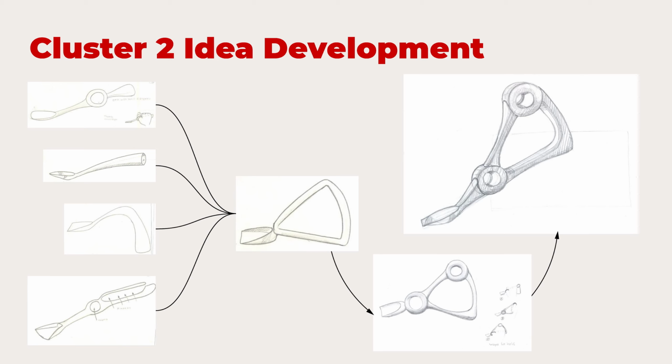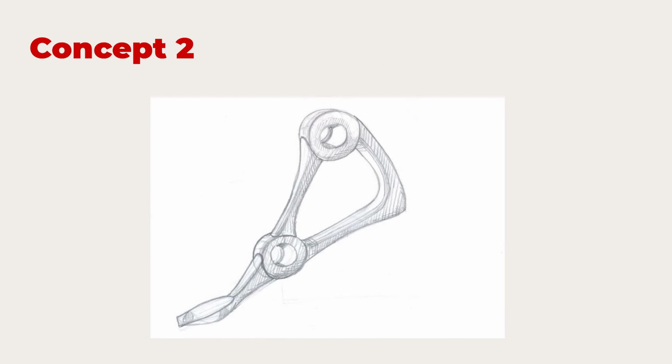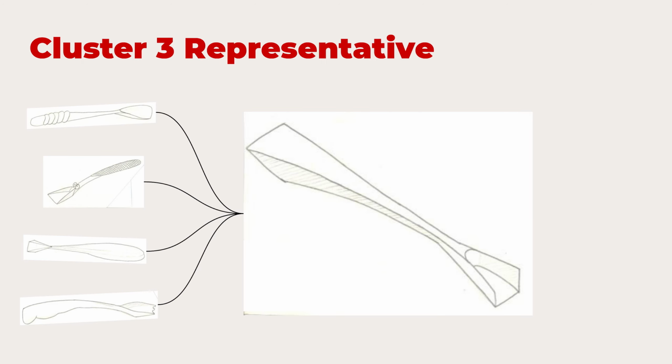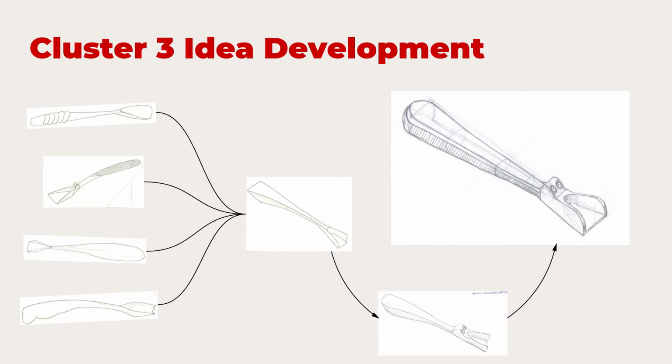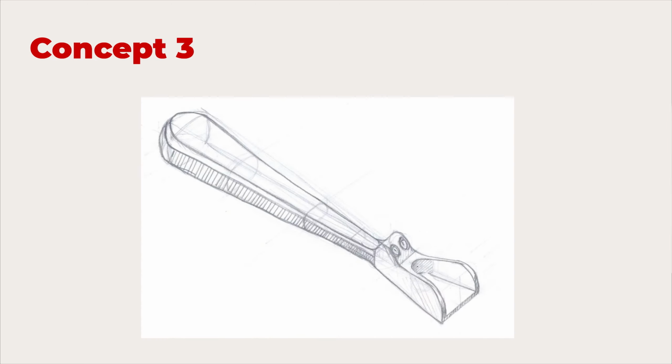So this is the way the idea was grown into a concept. And then when you grow the idea into a concept, this is what became concept 2. And of course, from here we have the representative, one of them forming the representative. You add all the ideas to it, and you make concept 3. So you choose out of these 3, depending upon your brief.